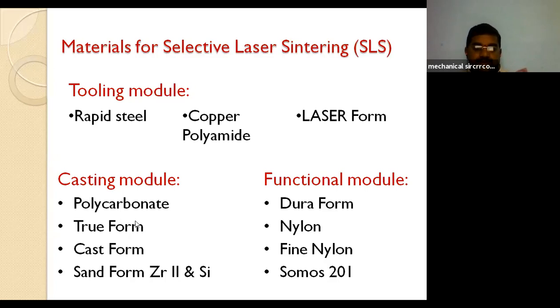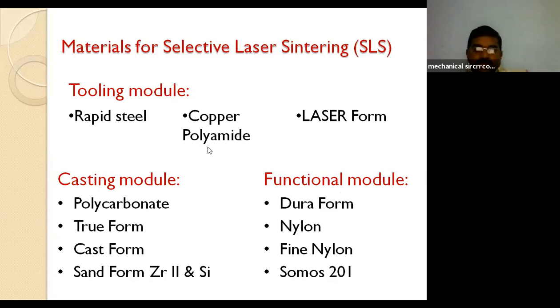So here in the casting module there are TrueForm, CastForm, SandForm, zirconium, and silicon. These are the materials. Again, in the functioning module there is nylon, and in nylon itself you have fine nylon and Jura form. So these are the different materials.